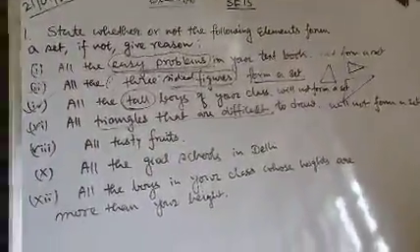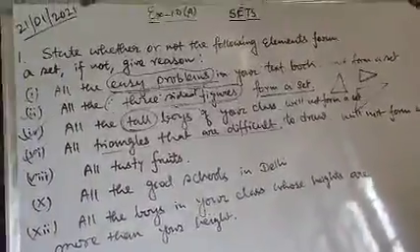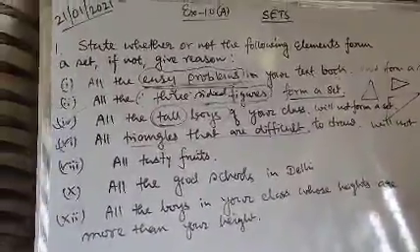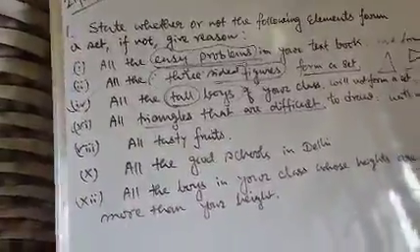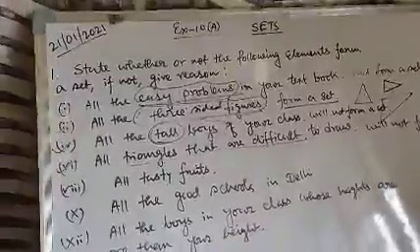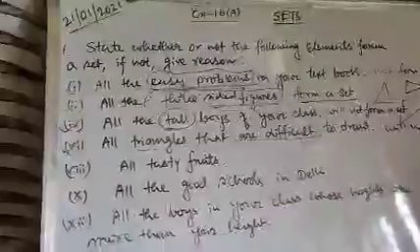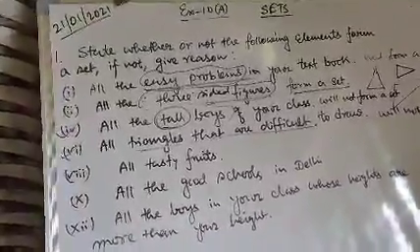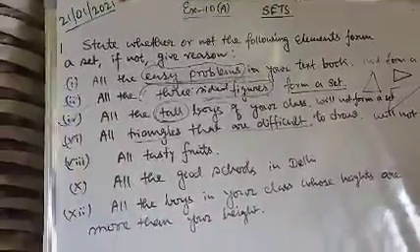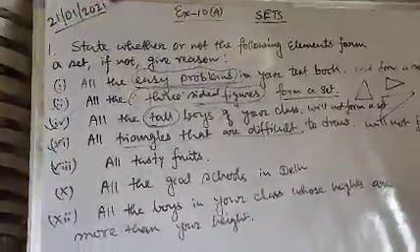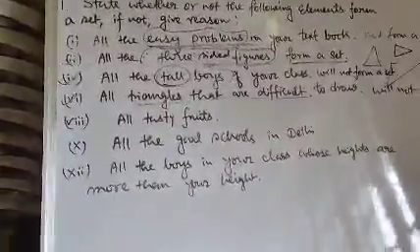It will not form a set because the triangles that are difficult to draw for you might not be difficult for other candidates or other students. They can find those triangles easy to draw, but in your case those triangles are difficult to draw. So it depends on the individual how she or he can draw triangles. So this statement will not form a set because here the elements are not well defined.